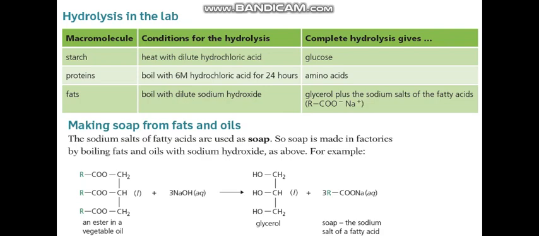The last part of this chapter is making soap from fats and oils. The sodium salts of fatty acids are used as soap. So, soap is made in factories by boiling fats and oils with sodium hydroxide. Look at this equation. Here, an ester in a vegetable oil reacts with sodium hydroxide, that is aqueous sodium hydroxide solution, to produce glycerol and sodium salt of fatty acid. This sodium salt of fatty acid is soap.